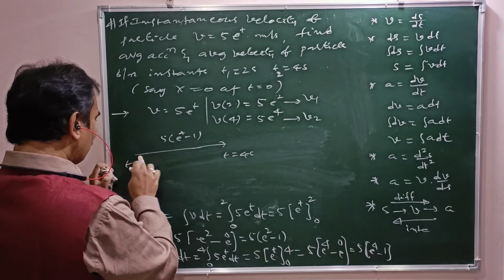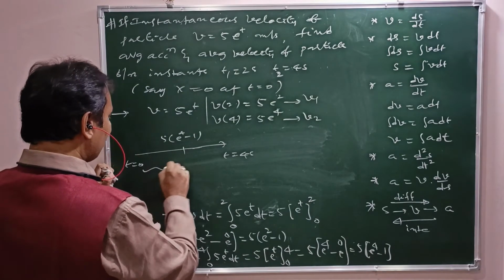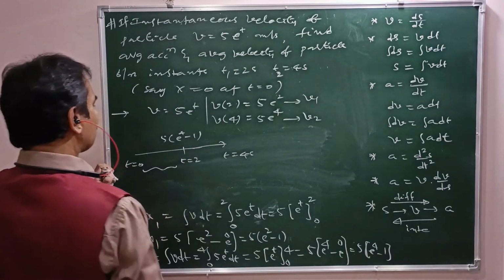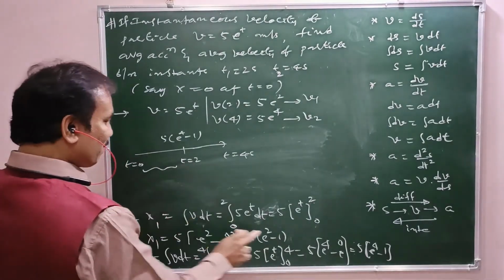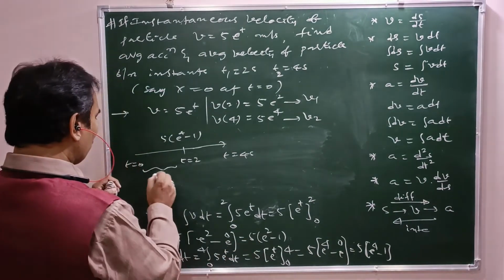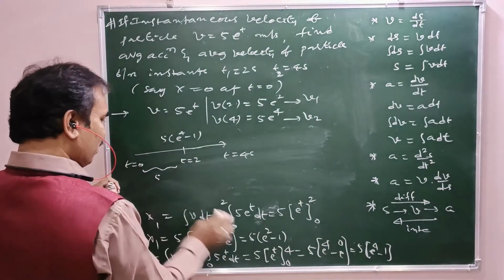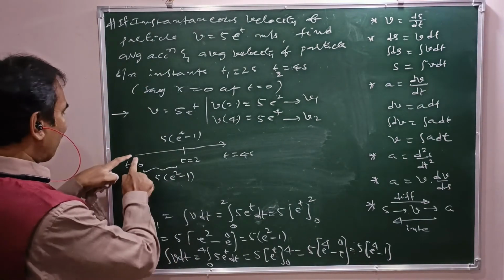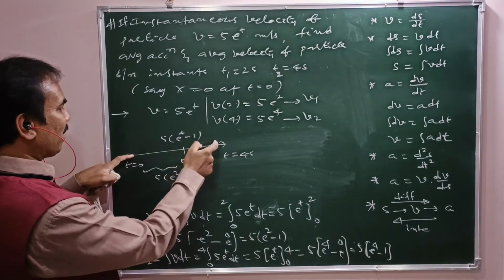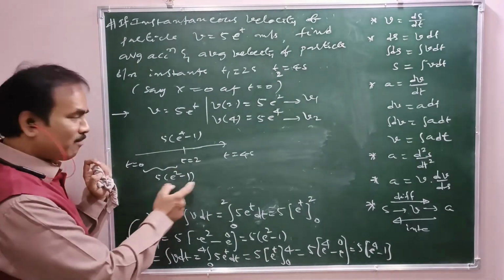Now from 0 to 2 seconds, this is t equal to 2 seconds. What is the displacement covered here? 5 into e square minus 1. So from here to there, 5 times e power 4 minus 1. From here to there, 5 times e square minus 1.